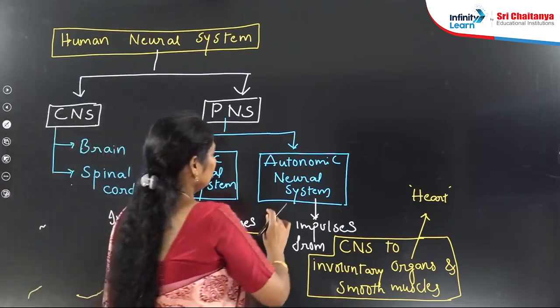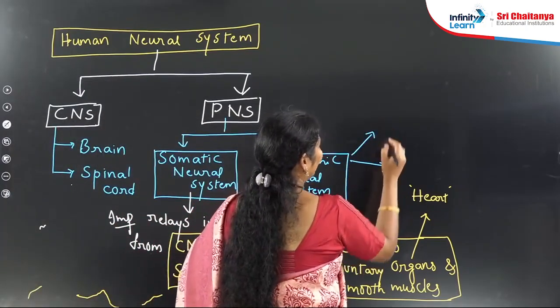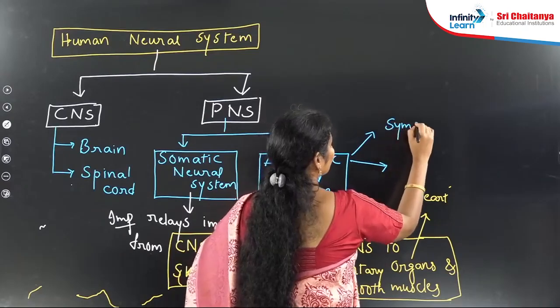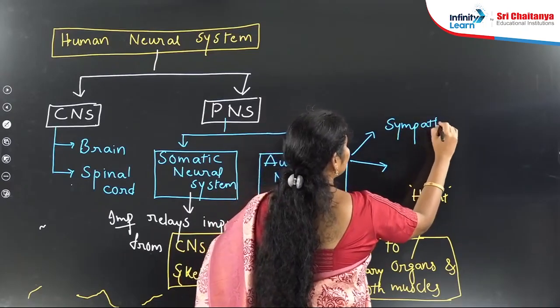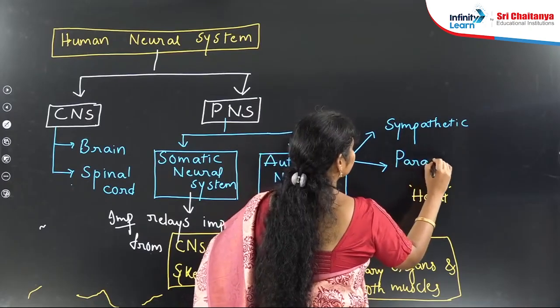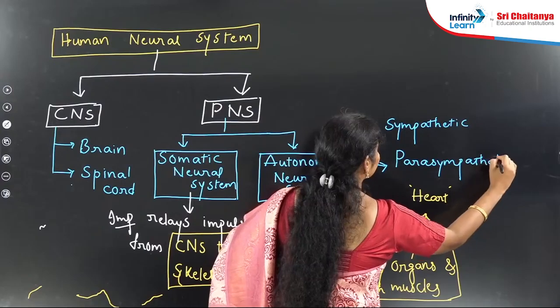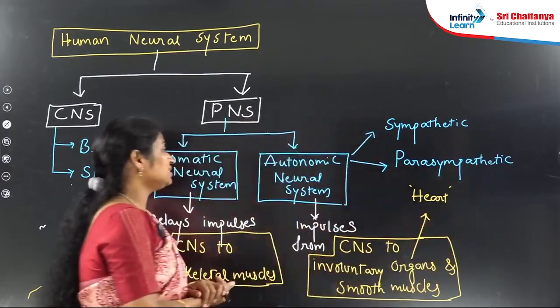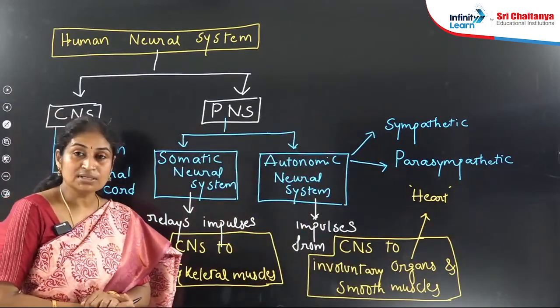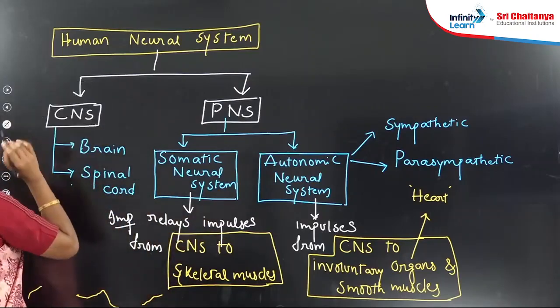Next, the autonomic neural system is subdivided into two: the sympathetic neural system and the parasympathetic. Both these neural systems work antagonistic to each other, which means they work in opposite ways.